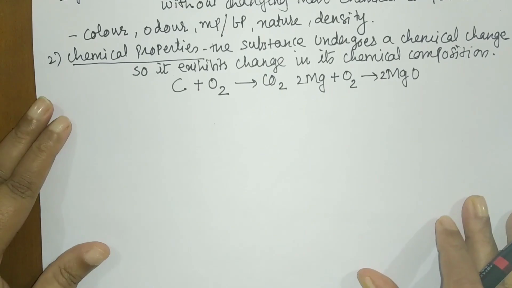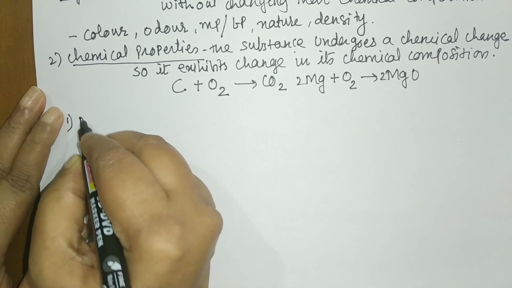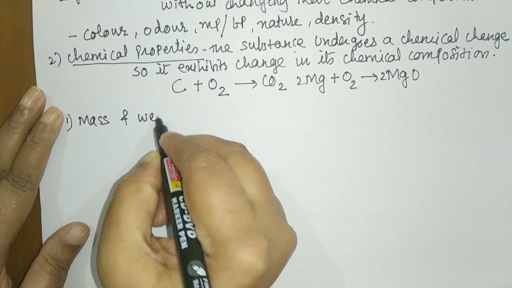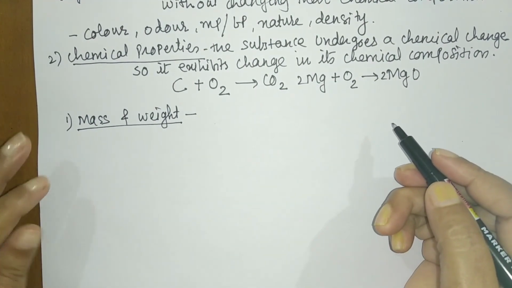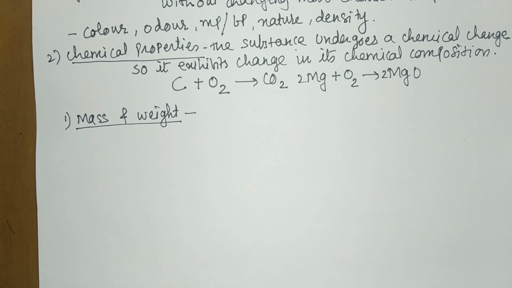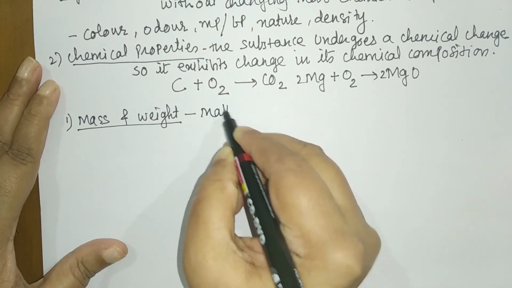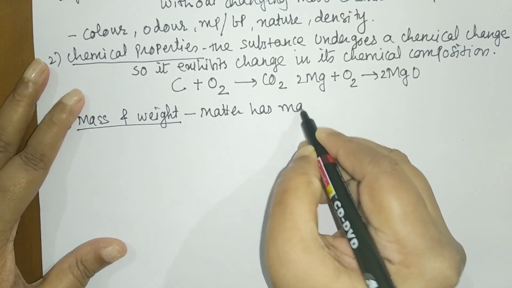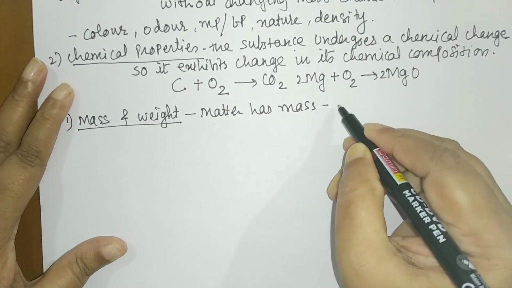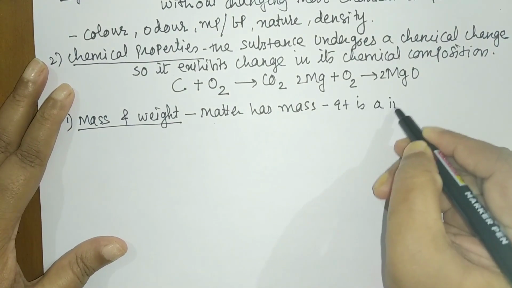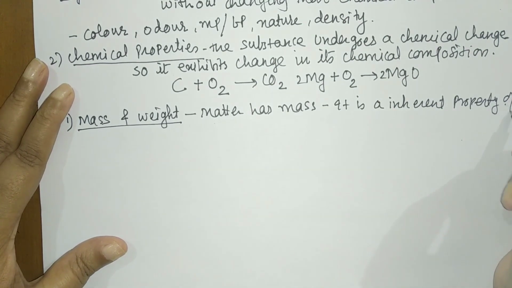Now let us see the physical properties one by one. The first physical property we are going to see is mass and weight. We know, students, that we have defined matter as anything that has mass. So matter has mass, and therefore it is important for this physical quantity to be measured. So mass is an inherent property of matter.